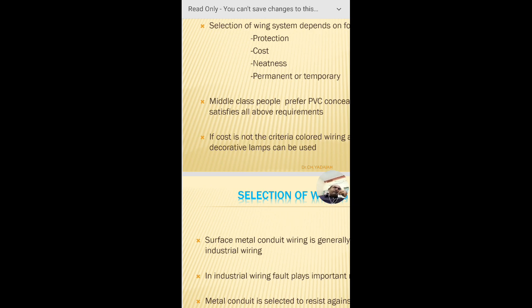At the same time, the switches also can be of different colors based on our requirement, whether it is lighting loads or power loads, and for further clarification, we can use different switching systems. These are the two factors we have to consider.